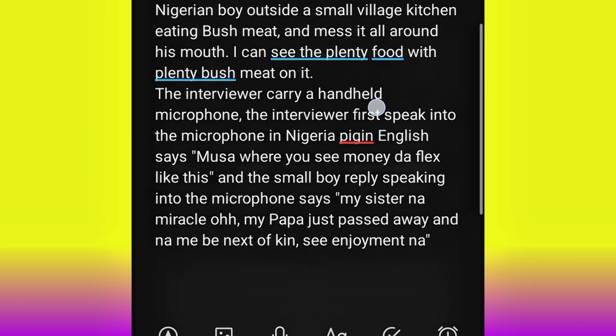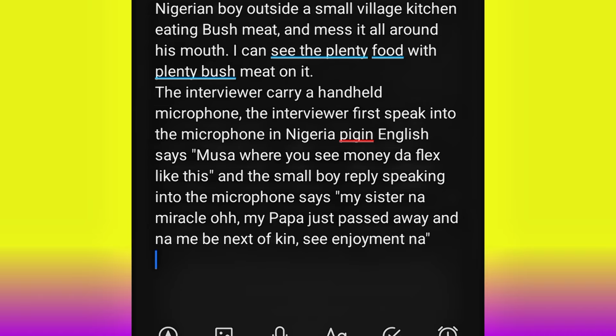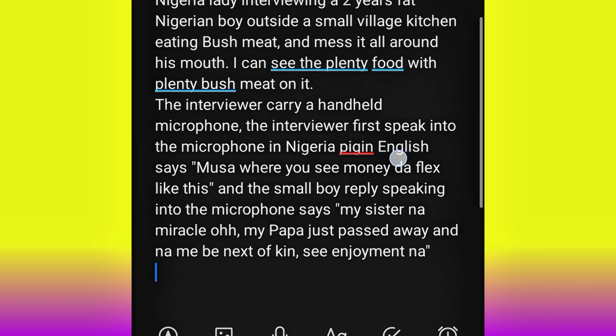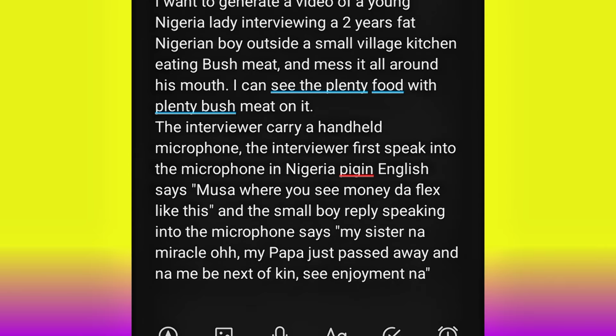If you notice very well, the interviewer says, Musa, where you see money dey flex like this, and then the boy replies. And if you notice very well, I say Nigerian Pidgin English, I let the AI know that they are not using pure English, so that ChatGPT will know how to structure the prompt, because we are using black people. It's not going to make sense if they are speaking pure English, right? To make it more fun. So that's why I put it that way.